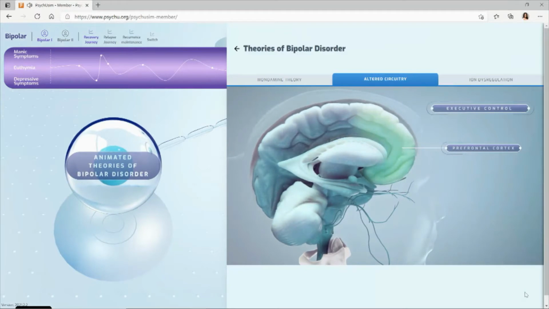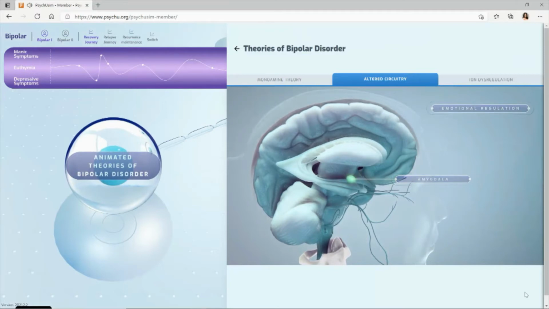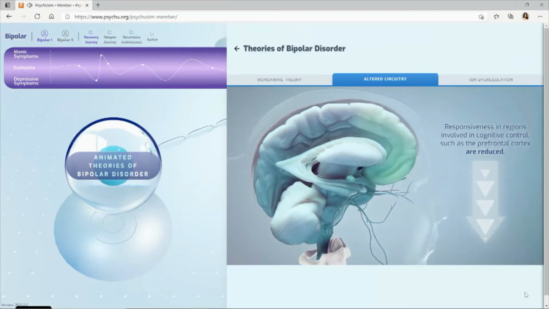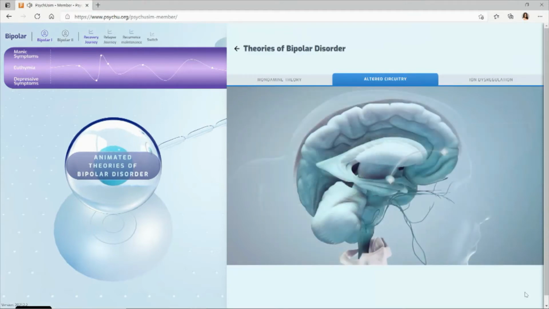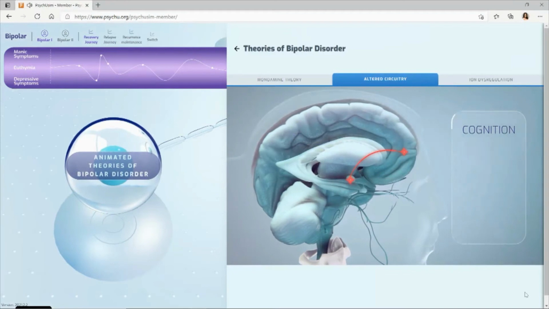Dysfunctions manifest in the regions of the brain that modulate cognition and executive control, such as the prefrontal cortex, and emotional regulation, such as the amygdala. Responsiveness in regions involved in cognitive control is reduced, whereas responsiveness is amplified in those regions involved in emotional regulation. Particularly, the components of the prefrontal striatal thalamic circuit, which projects to the amygdala, are compromised in the disorder. This circuit is involved in organizing cognition, mood, emotion, and social behavior.